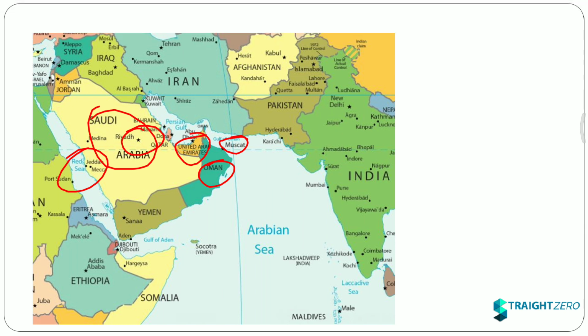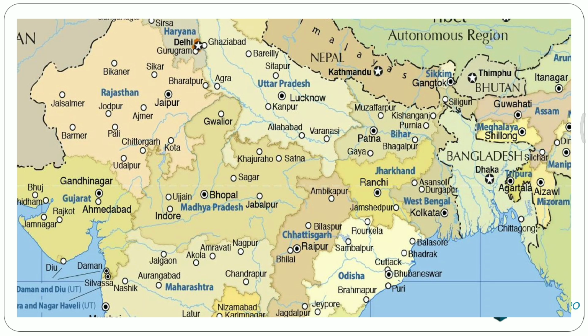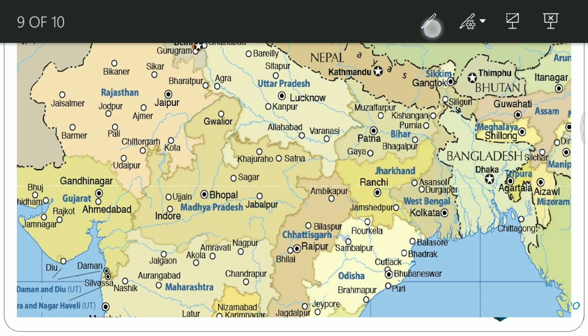Then we are moving on to India. This is India. We will see India in great detail. First state is Gujarat, then Rajasthan, then Madhya Pradesh, then Chhattisgarh, then Jharkhand, then West Bengal, then Tripura, and lastly Mizoram. So 1 2 3 4 5 6 7 8 states. The Tropic of Cancer passes through 8 states of India, that is Gujarat, Rajasthan, Madhya Pradesh, Chhattisgarh, Jharkhand, West Bengal, Tripura, and Mizoram. Now we will see the cities.